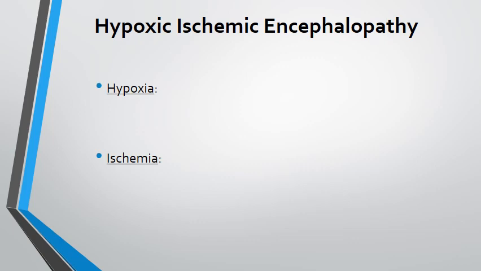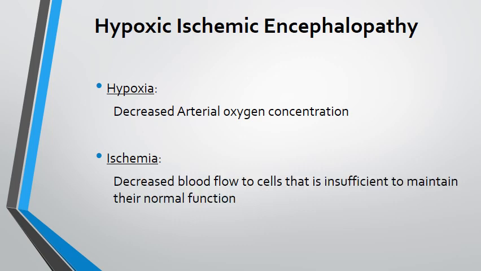So as the name suggests, hypoxic ischemic encephalopathy, it's two important components here, hypoxia and ischemia. And as we very well understand from our knowledge of pathology, hypoxia is actually decreased arterial oxygen concentration. And ischemia means that there is decreased blood flow to the cells, and remember that blood is the one which takes oxygen and the important nutrients to the cells to maintain their normal function.